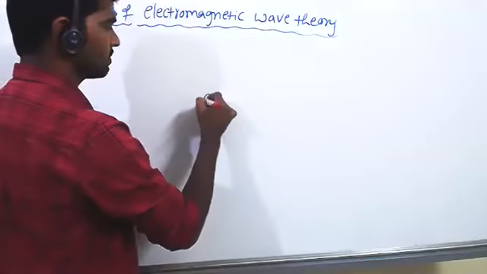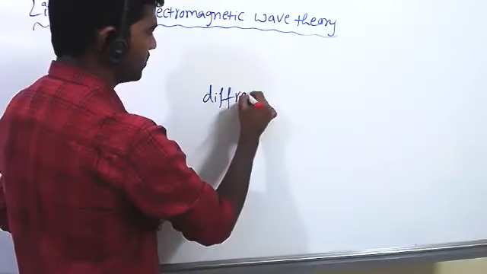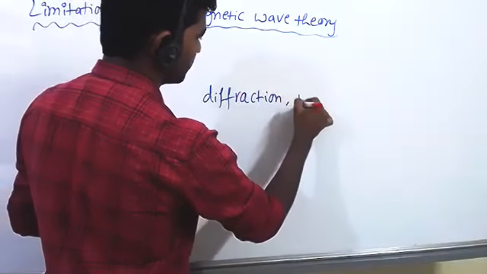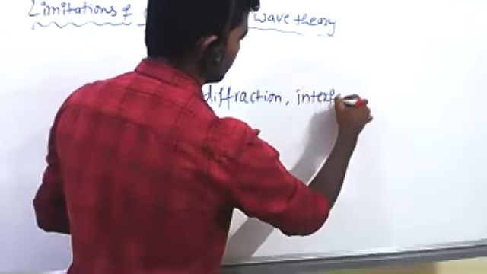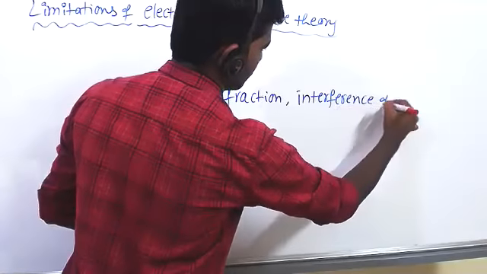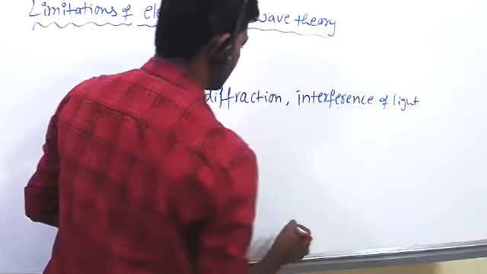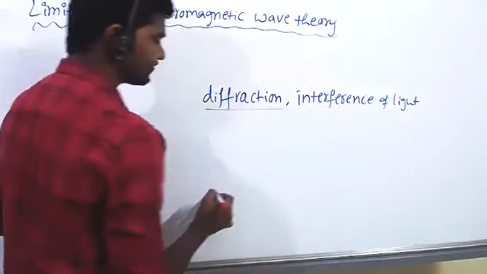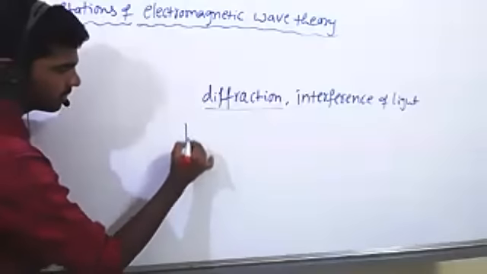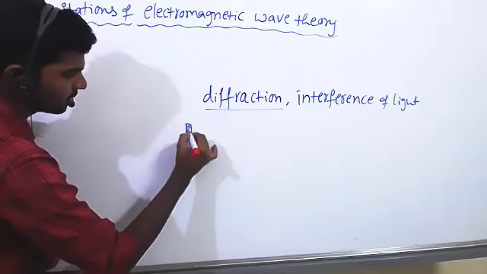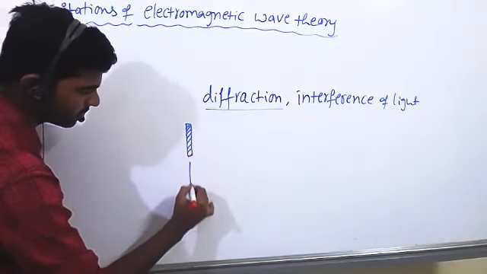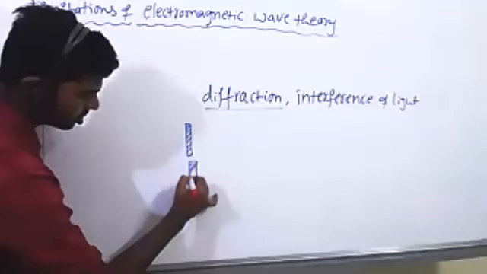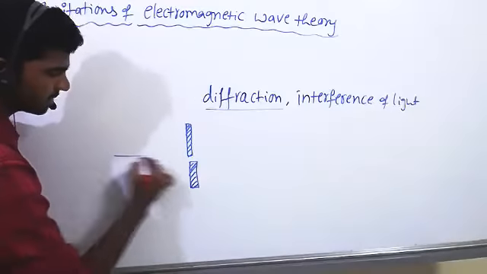Don't write, later I will give notes. Diffraction means, see, suppose this is the wall and you are passing light from this side.